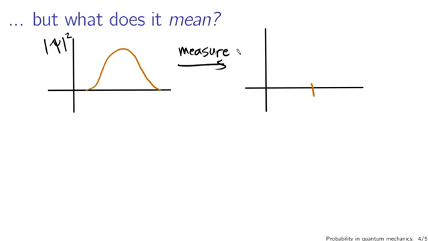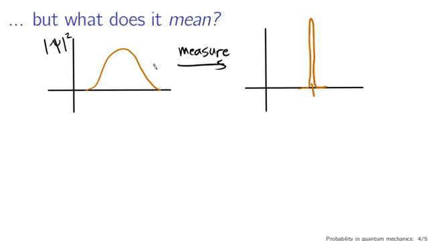I've made a measurement, and I've observed the particle to be here. What does that mean in the context of the wave function? Everything that I can possibly know about the particle has to be encapsulated in the wave function, so after the measurement, when I know the particle is here, you can think of the wave function as looking something like this. It's not going to be infinitely narrow because there might be some uncertainty. The width of this is related to the precision of the measurement.